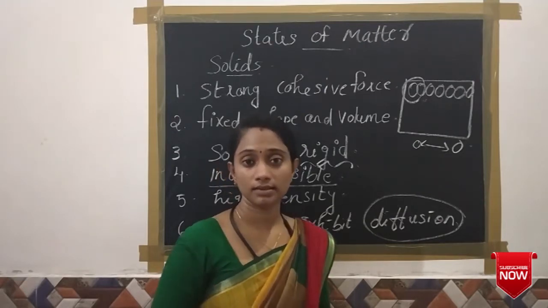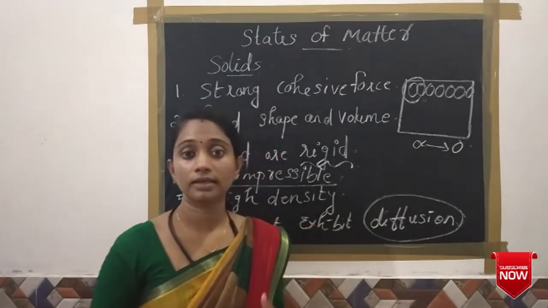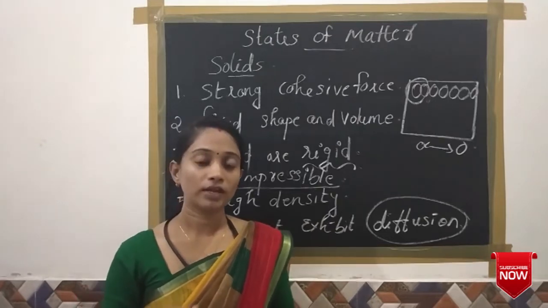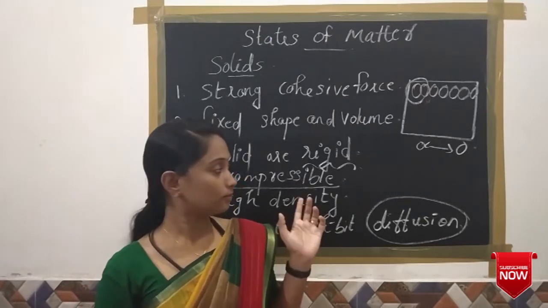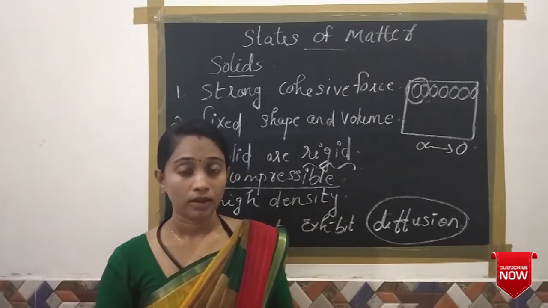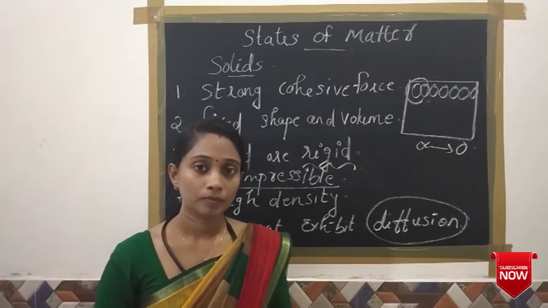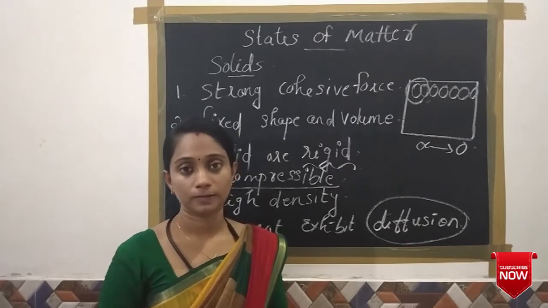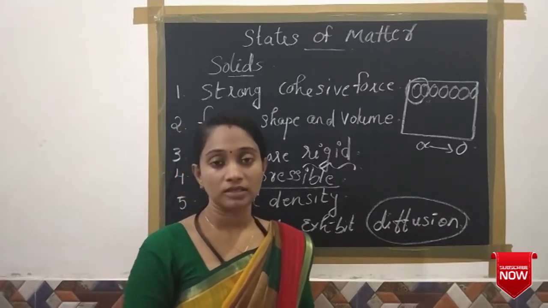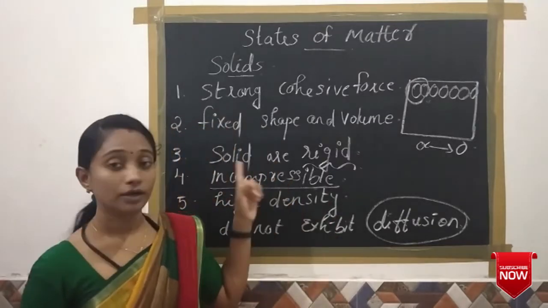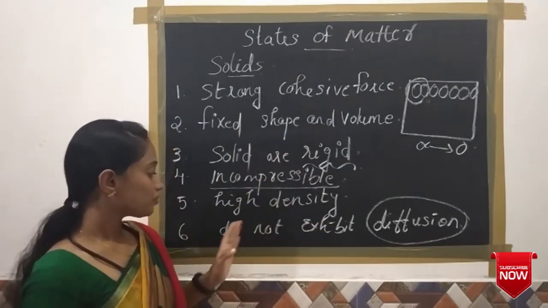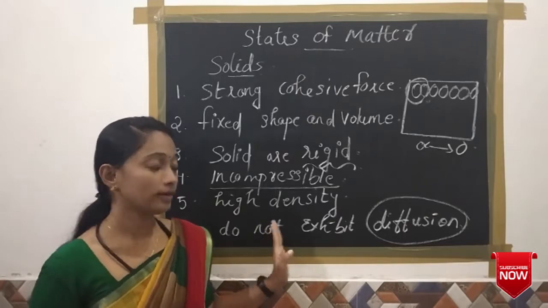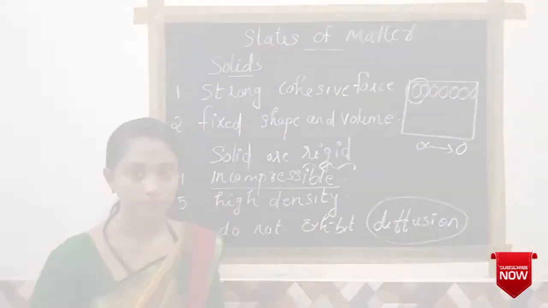In some cases, some solid substances can show diffusion. For example, chalk. If you write something on the blackboard with chalk and leave it for a few days, it becomes very difficult to rub off because the particles of the chalk diffuse into the surface of the blackboard. So we can say solid substances do not exhibit diffusion.